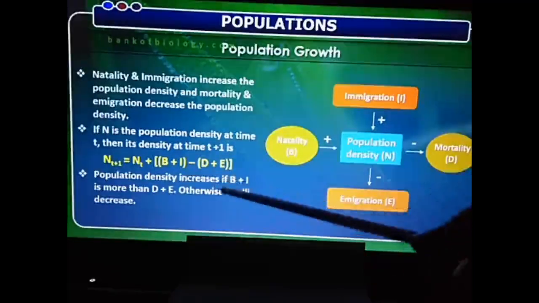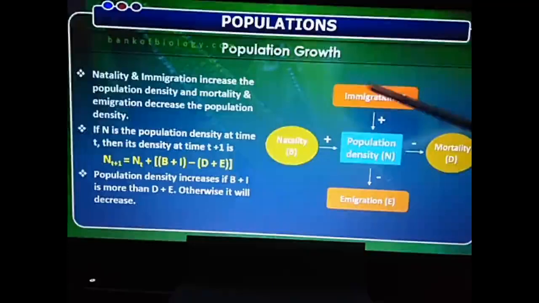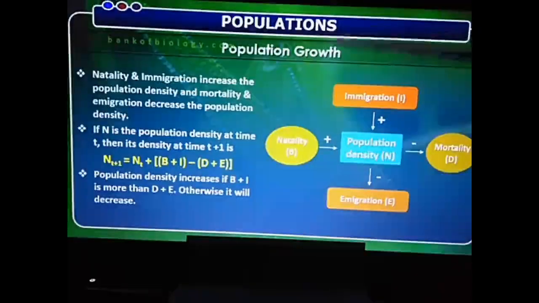So population density increases if the birth and immigration are more and death and emigration are less, whereas it decreases if the mortality and the emigration are more. So this is how the population density varies, and this increase or decrease in the population density is called the population growth.